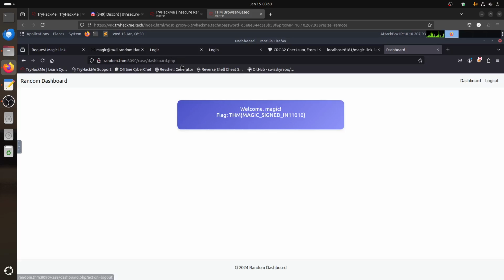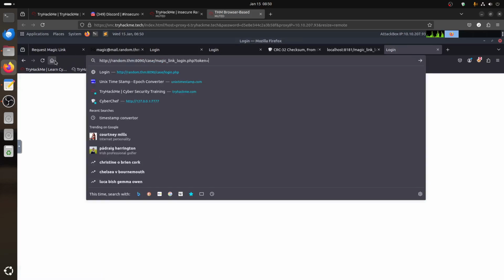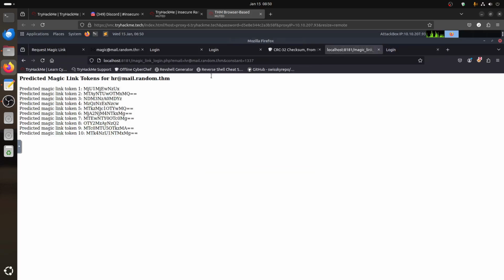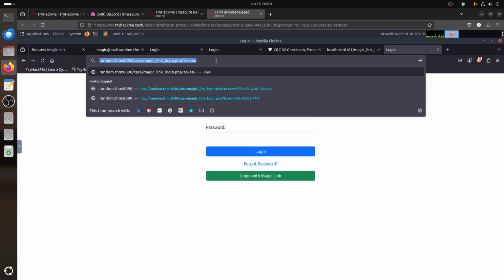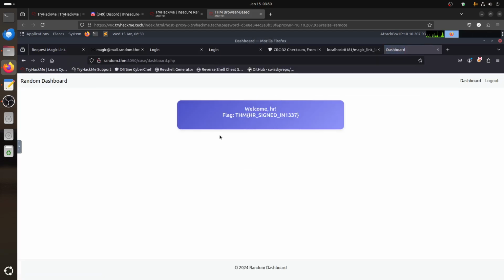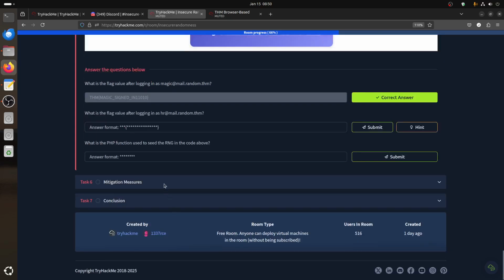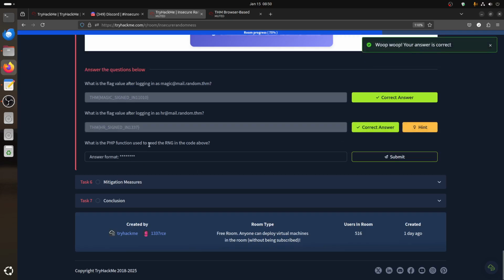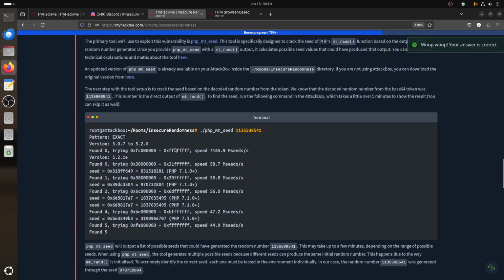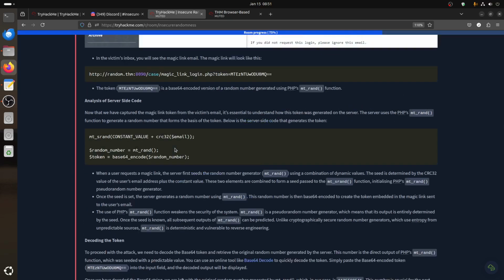Let's log out here. So their token, then we can get, this is the HR, the same constant, because the application is not changing. Let's say the first one works, if I put it there and it does work correctly, and we get the HR login. So the problem of this, okay, let's finish the question before. What is the PHP function used to seed the RNG? The seed is the seed one. Where is that function the script is running?